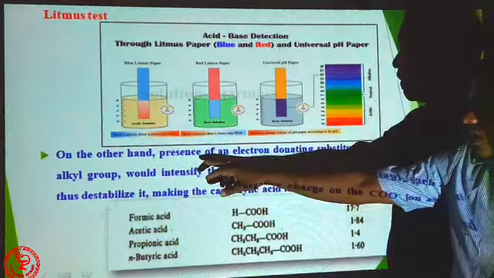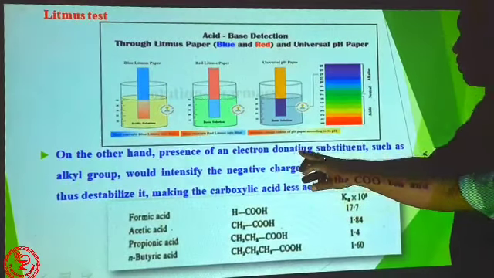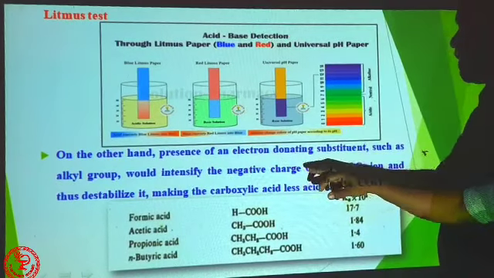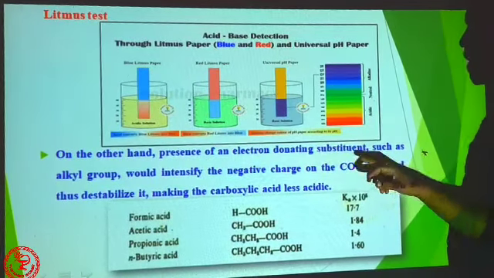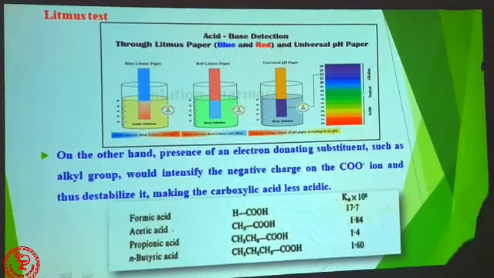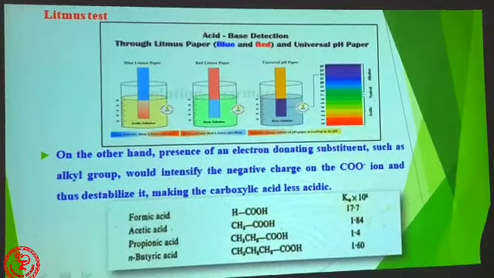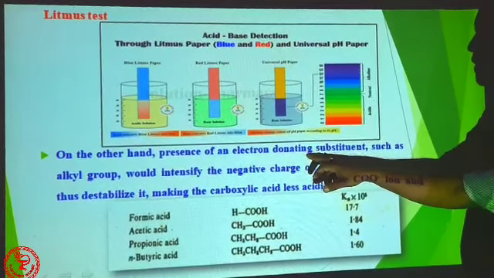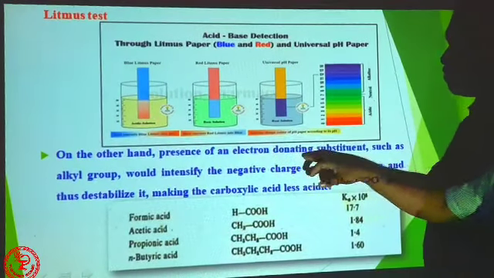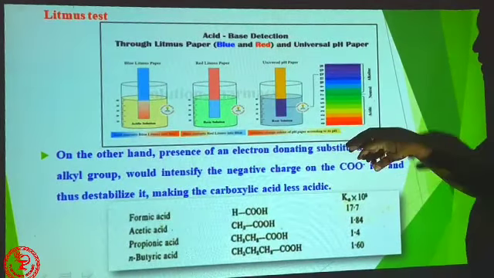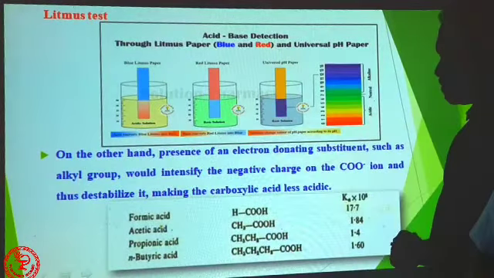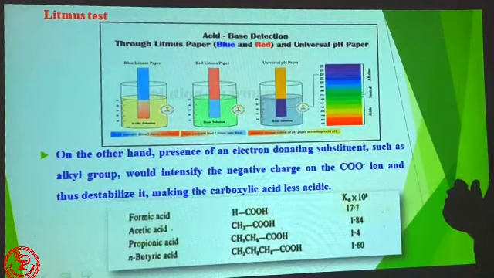Second factor, on the other hand, presence of an electron donating substituent such as alkyl group would intensify negative charge on the carboxylate ion and thus destabilize it, making carboxylic acid less acidic. Okay, so electron withdrawing substituents enhance acidity, but electron donating substituents destabilize the carboxylate ion and decrease the acidity.